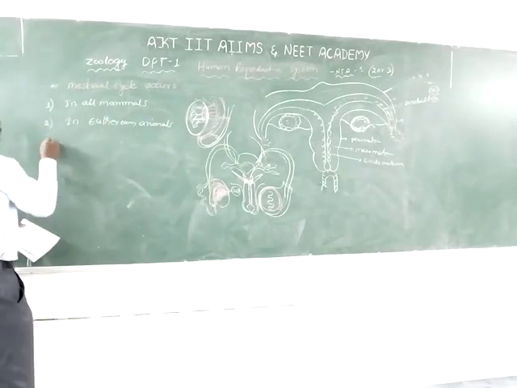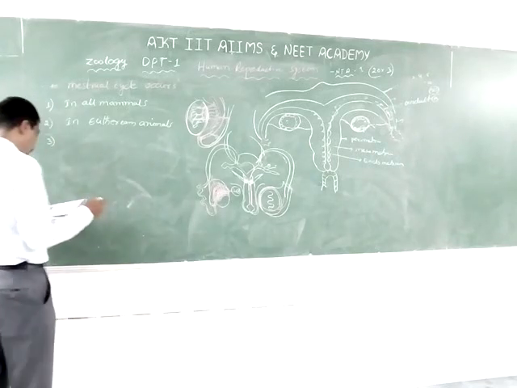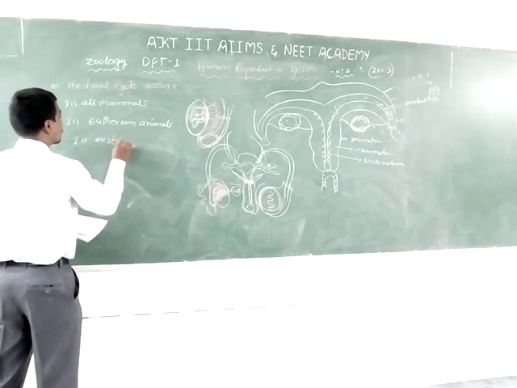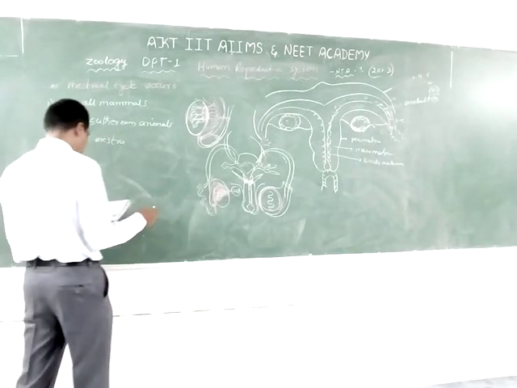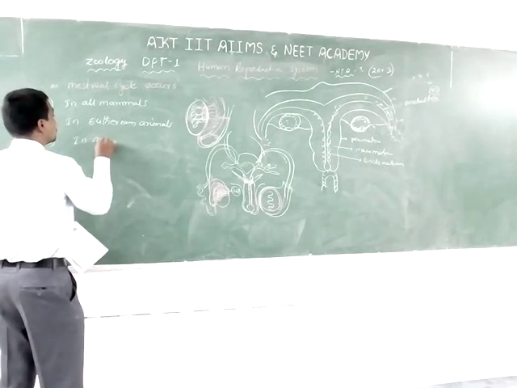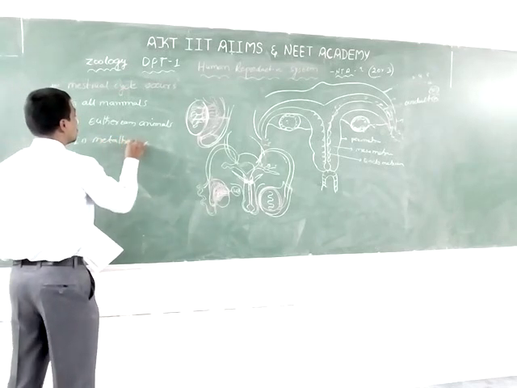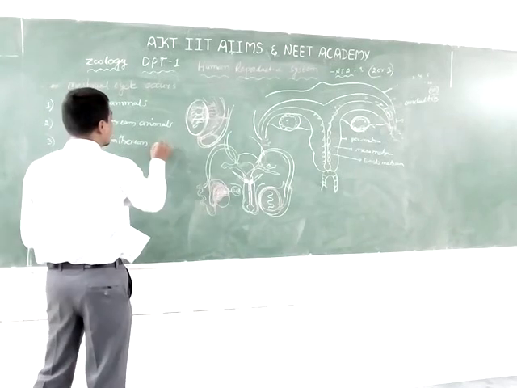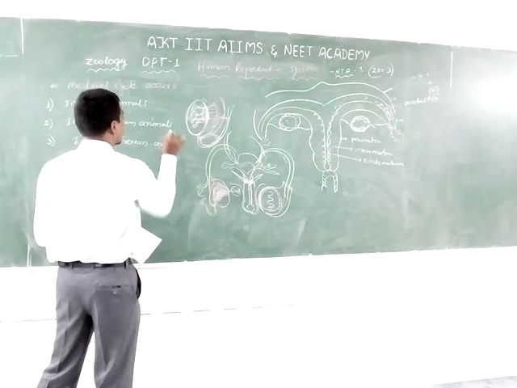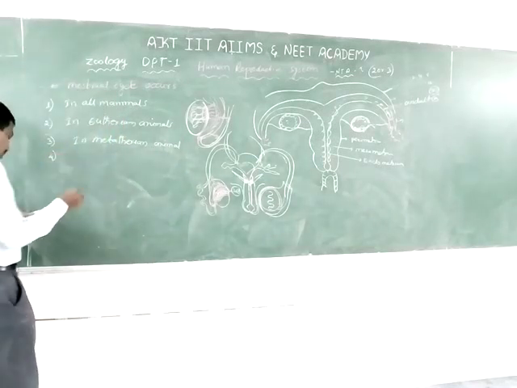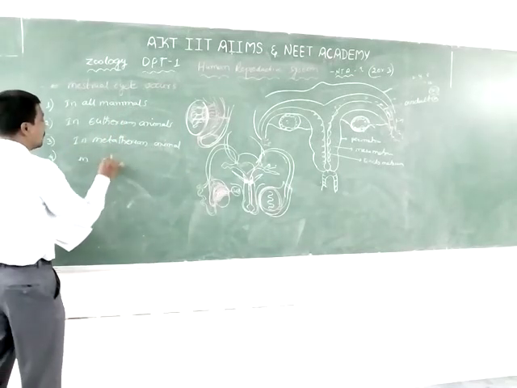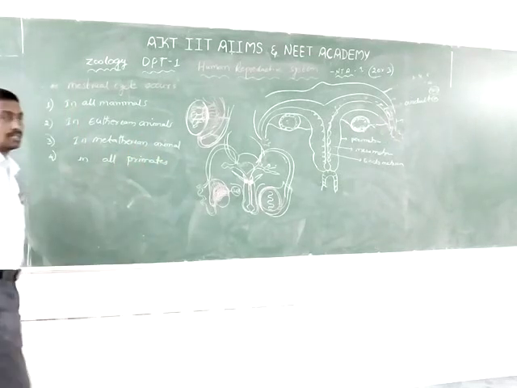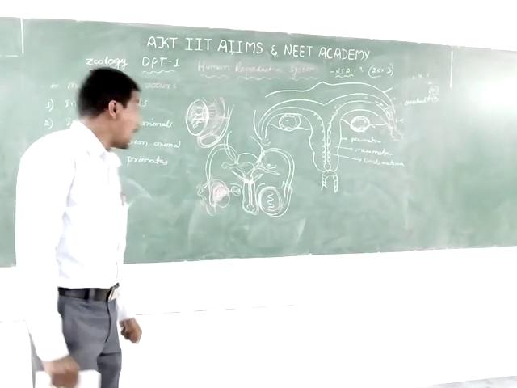The third one is in metatherian animals. And the fourth one is in all primates. The menstrual cycle occurs in all primates.